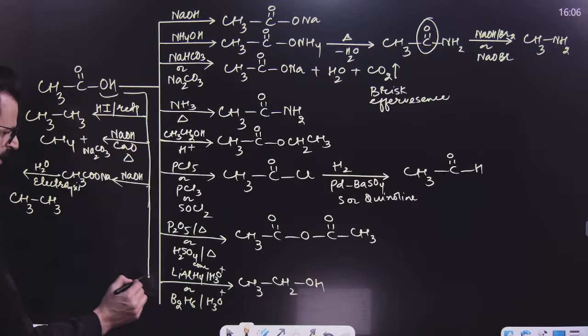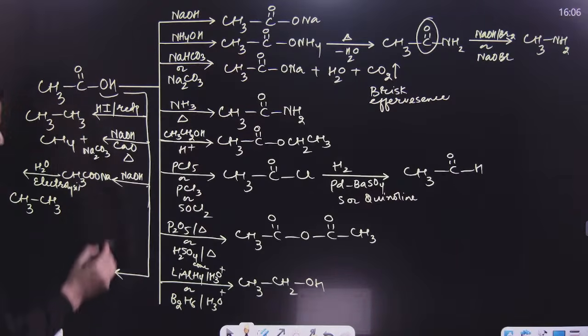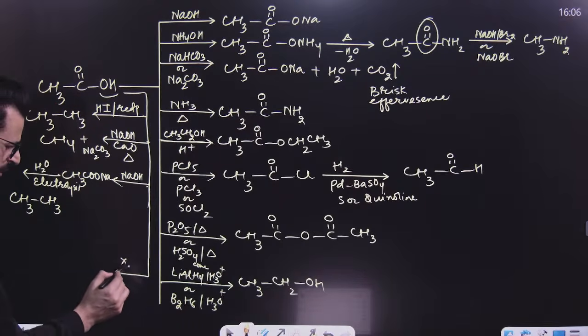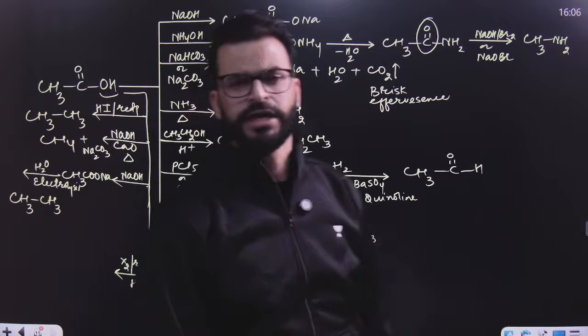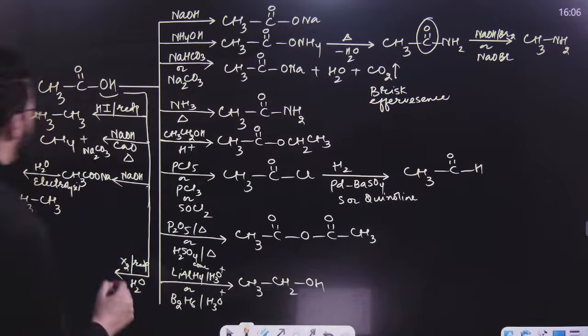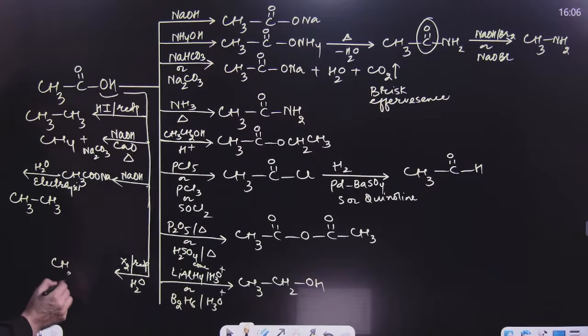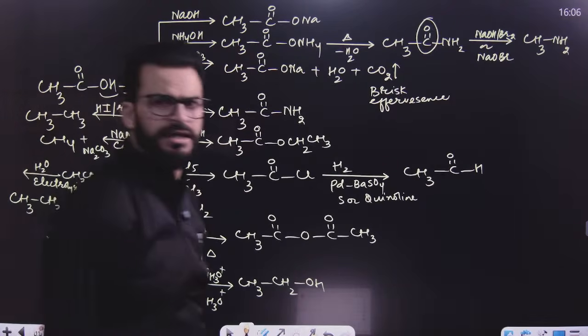After that, my dear students, if this carboxylic acid having at least one alpha hydrogen is treated with halogen, chlorine or bromine in presence of red phosphorus, followed by hydrolysis, the reaction is known as the HVZ reaction, and generally an alpha halo acid is obtained. That means alpha halogenation reaction is this actually. So it will result in the formation of alpha halo acid. If this halogen is taken in excess, then it will replace all these hydrogens at alpha position.